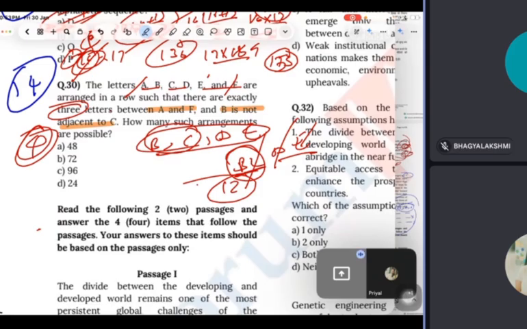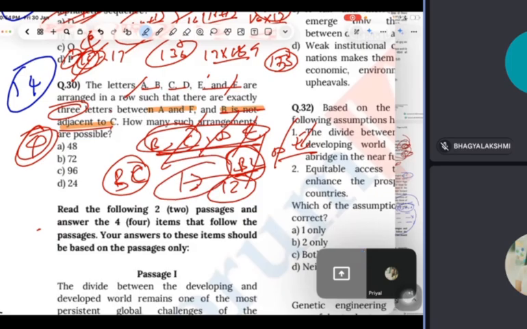See, they are saying BC should not be adjacent to C. That's why I'm reversing it. Let's say BC and C are together. Now they will become 3 letters actually. They are 4 letters, but I'm reversing it, so they become 3 letters. So 3 letters can be arranged in 12 ways actually, right? So now 12 and 4, 48. Because 4 were there, A and E. So 12 is there here and 4. So 12 times 4 is 48.